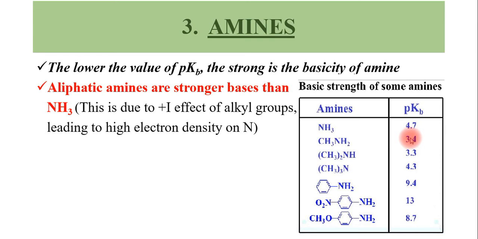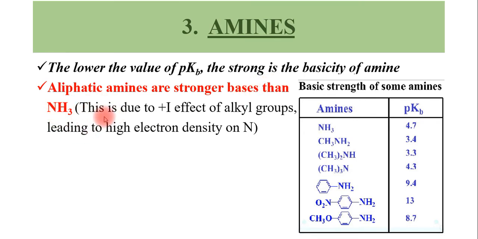Here you can see the values for the aliphatic amines are 3.4 and 3.3. For NH3, the pKb value is 4.7. So the aliphatic amines are stronger bases than NH3.